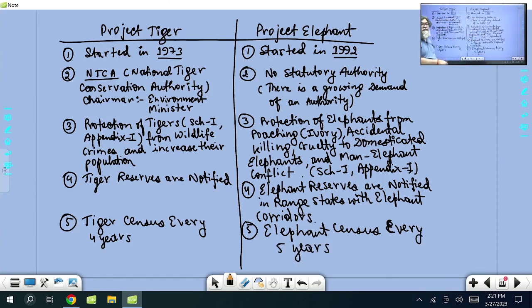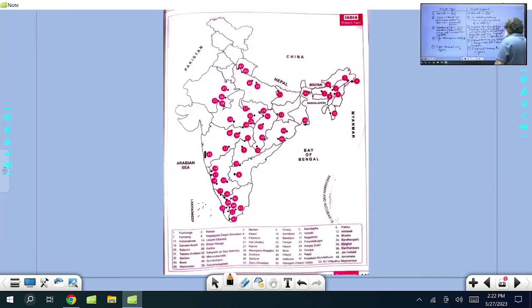So with the mapping part, you have to know the names of tiger reserves and elephant reserves, and particularly from current affairs. Again, you have to focus on current affairs. In total we have 53 tiger reserves. You have to remember the latest ones, and for elephant reserves we again have good numbers. First I have given the comparison between both projects.